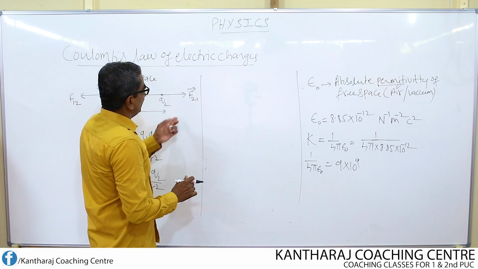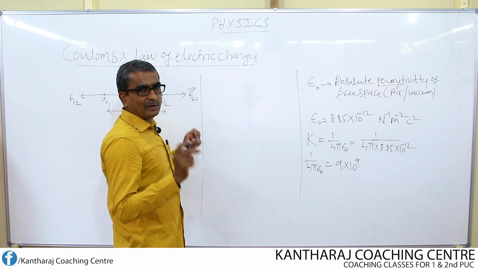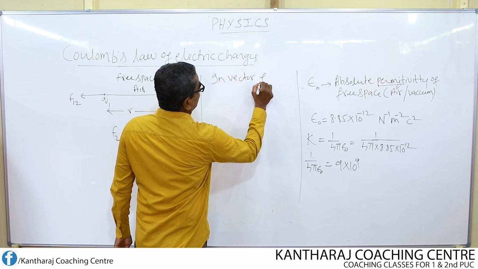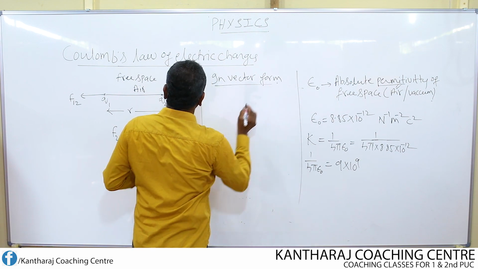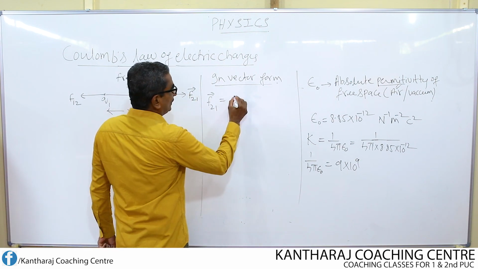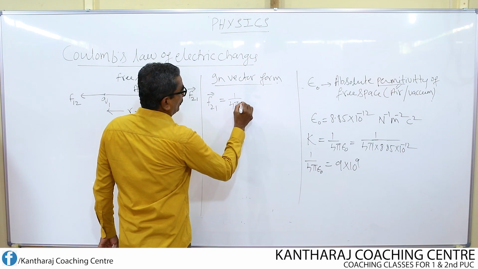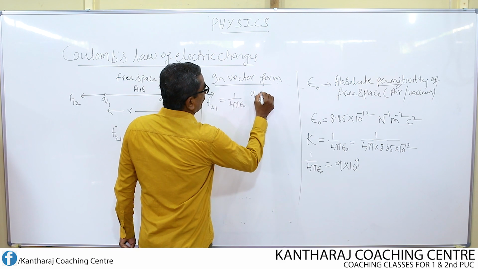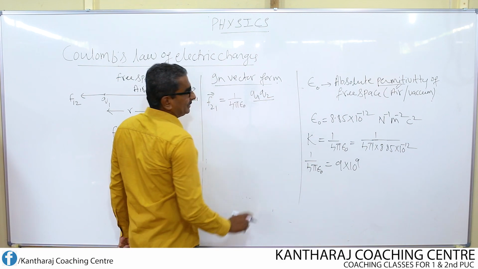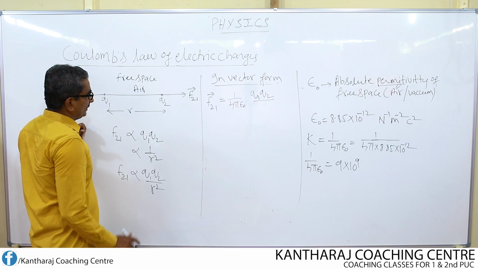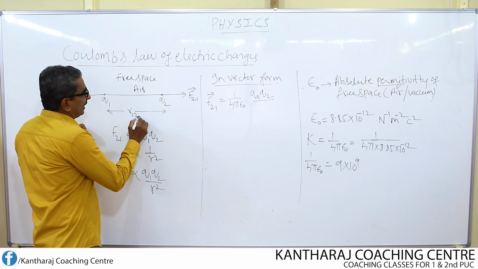I express the force now in vector form. F21 is equal to, as we already know, 1 over 4 pi epsilon naught Q1 Q2 divided by, now I write this as R12.